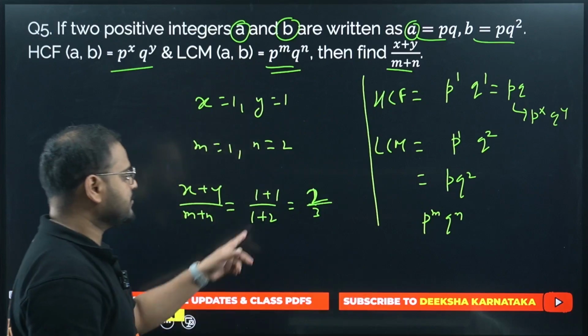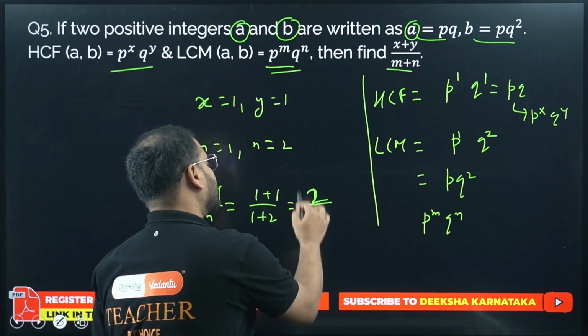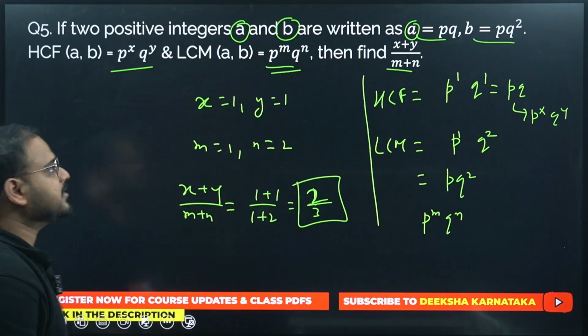2 by 3. 1 plus 1 is 2 and 1 plus 2 is 3. Answer is 2 by 3. Simple question. Can we move on?